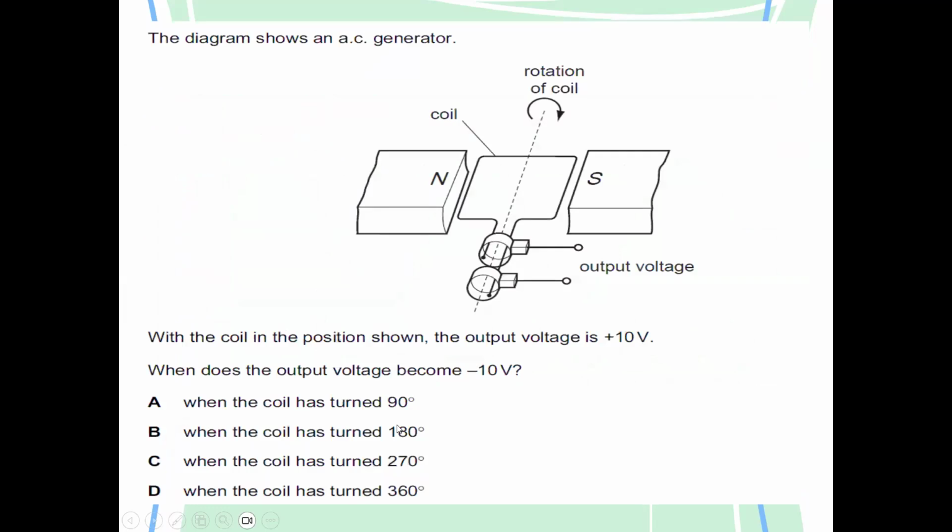The diagram shows an AC generator. When the coil is in this position, the output is +10. Now, the difference between slip rings and split rings: slip rings are used in an AC generator to take out the current continuously from the circuit, whereas split rings are used in a DC motor to change the direction of the current every half cycle.